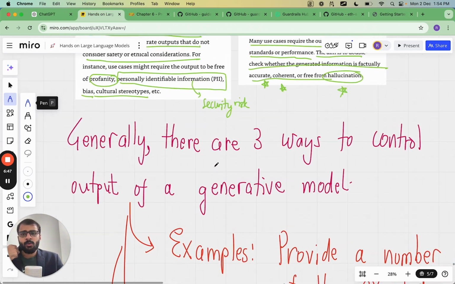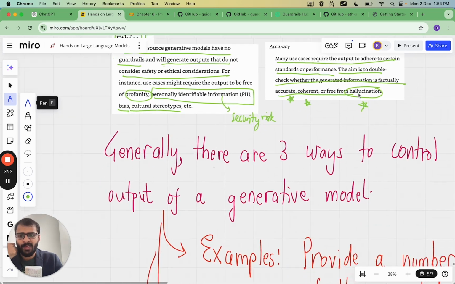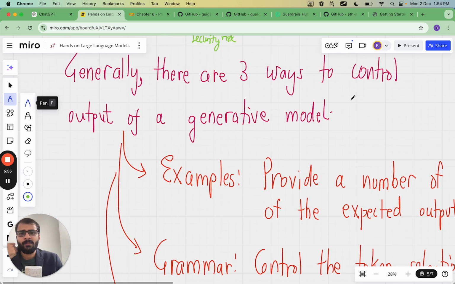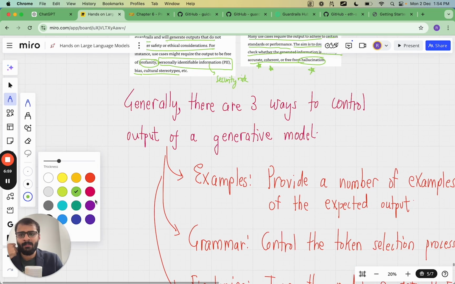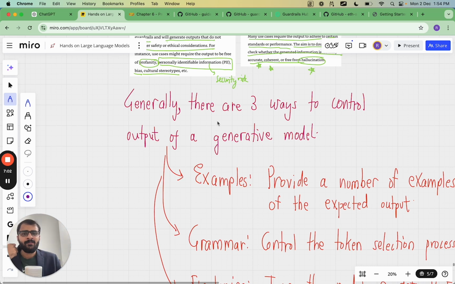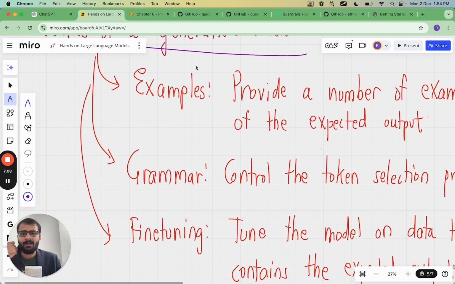Alright, so now we learnt about the reasons for validating the output, right? Now let's look at some methods through which we can validate the output. So in particular, there are three ways to control the output of a generative model. Some of these ways we have already seen before. For example, the first way is to provide examples. Remember, we learnt about this in few shot learning.